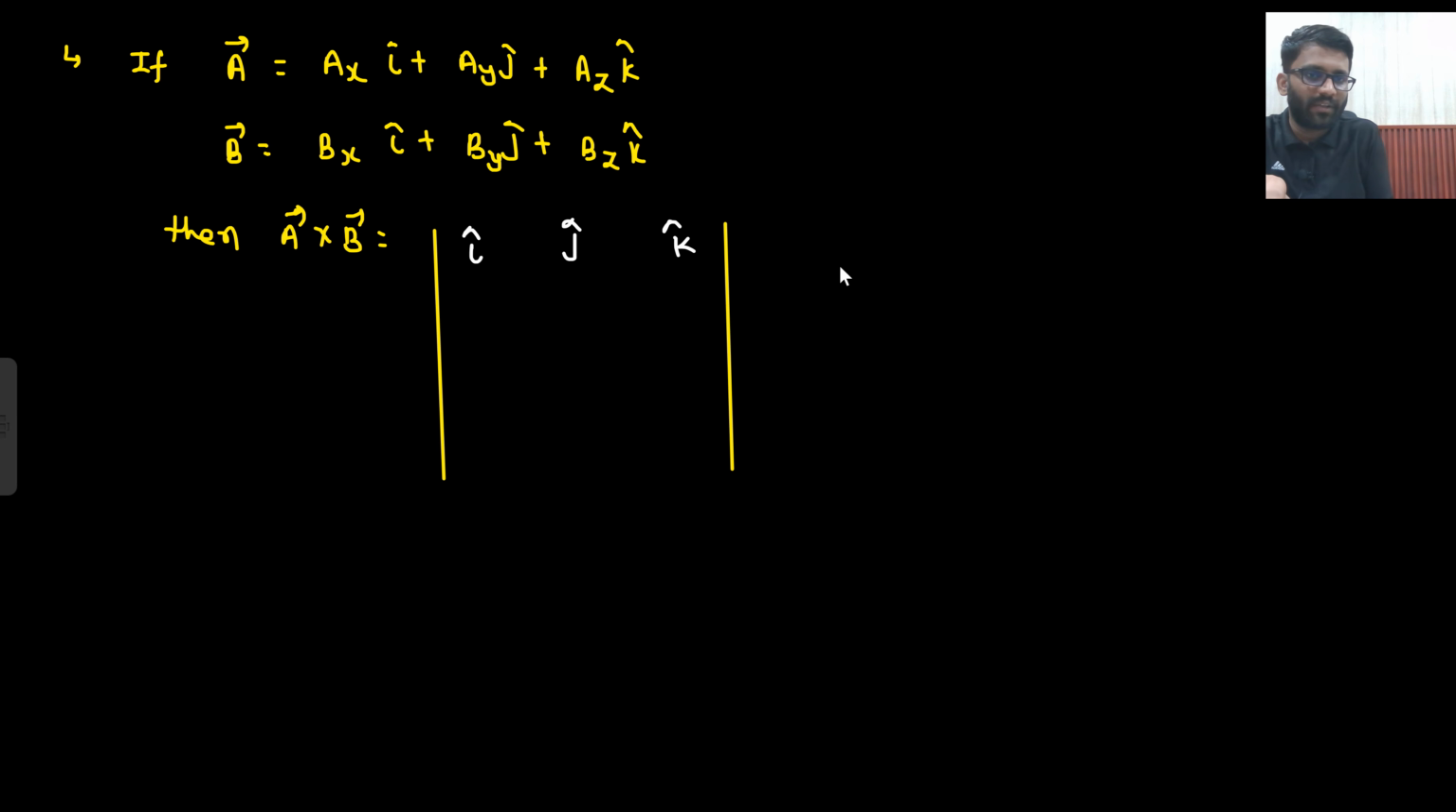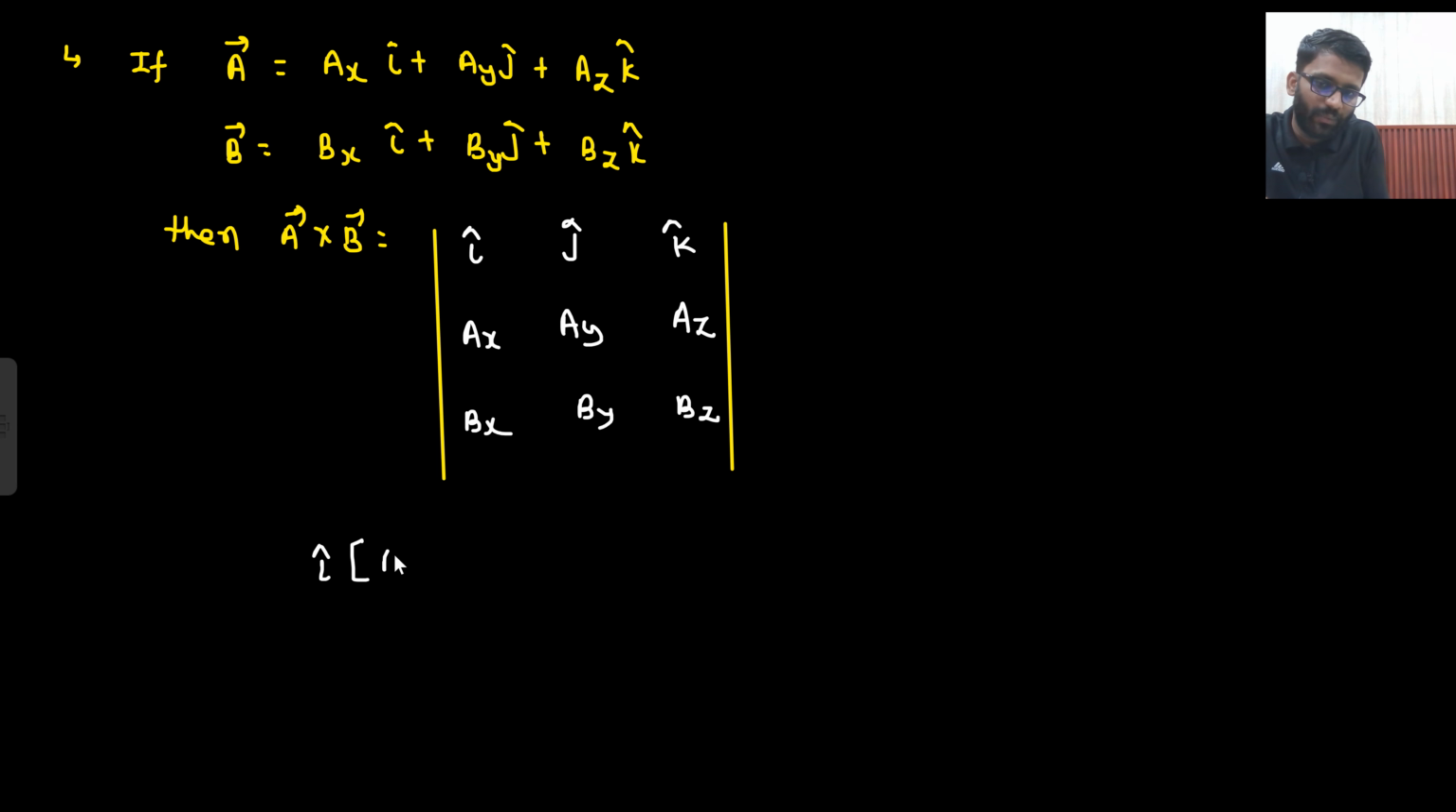First you write i cap, j cap, k cap. This is the determinant we are framing. Then ax, ay, az. Then bx, by, bz. What do I need to do? A cross b. So first I will write down a, then I will write down b. If I need to do b cross a, then first I will write down b, then a. Now I will solve this determinant. How will I solve it? First i cap. Only i cap I will take in action.